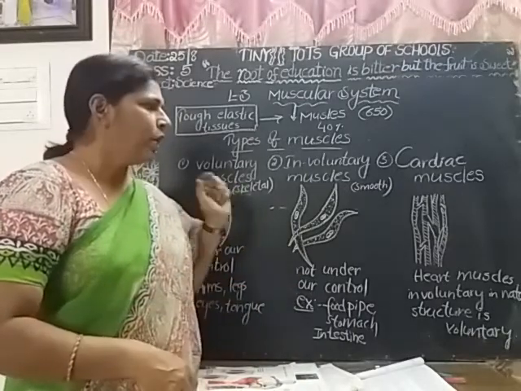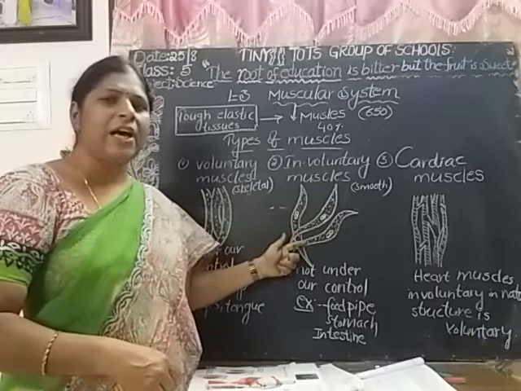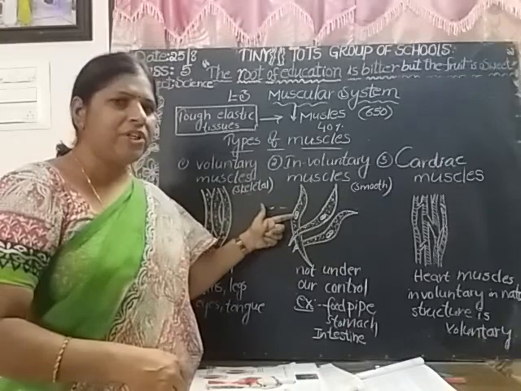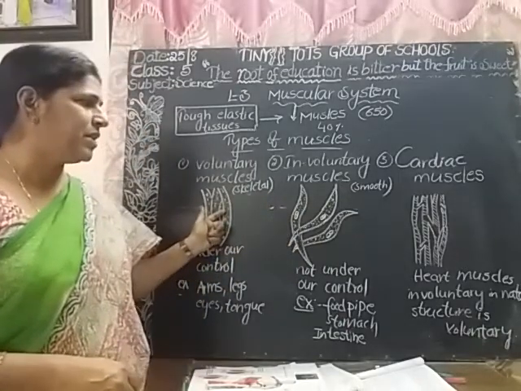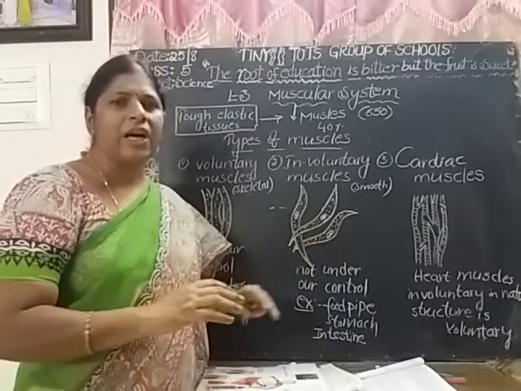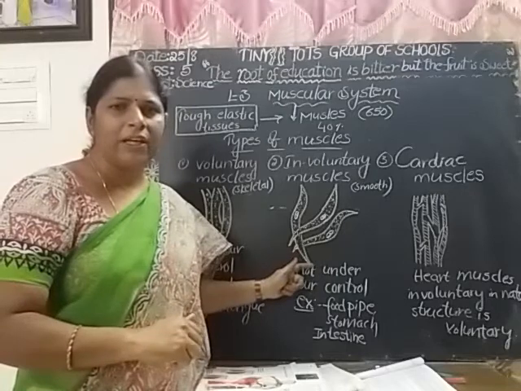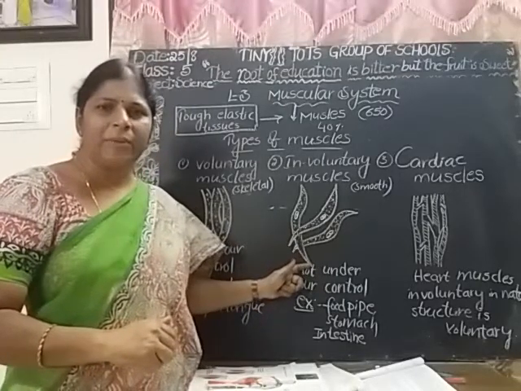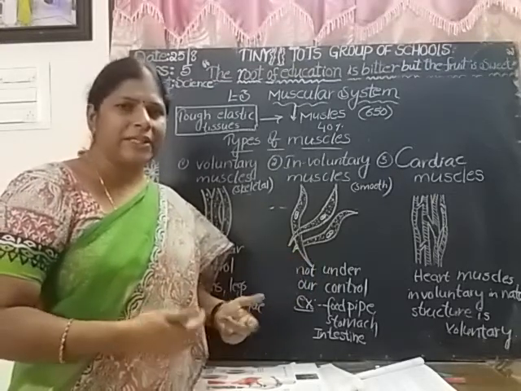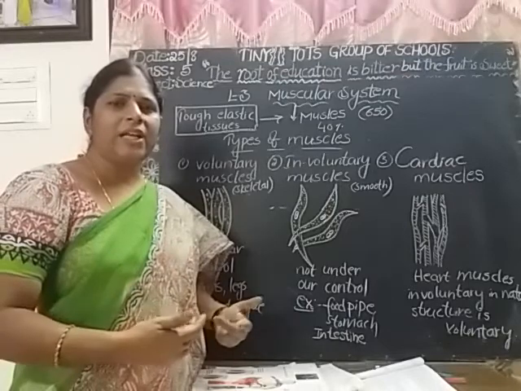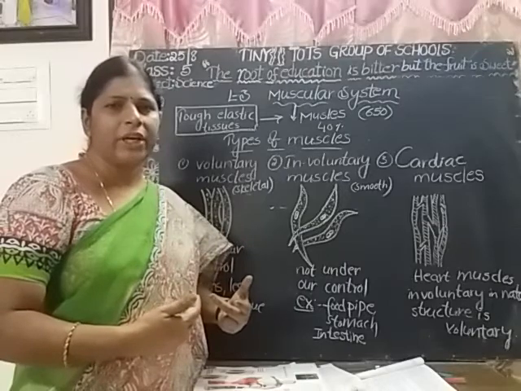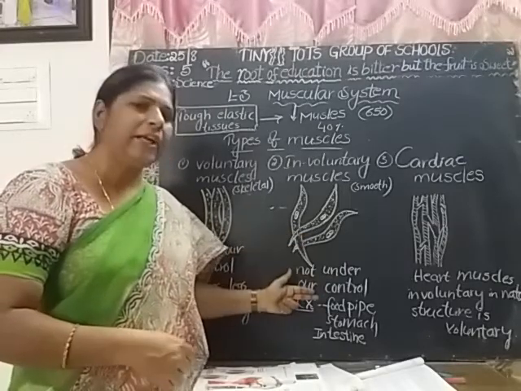Is it clear? What is the next one? Involuntary muscles, also called smooth muscles. These are unstriated muscles. See the picture: these are striated muscles, and these are unstriated muscles. These are not under our control. The muscles which are not under our control are called involuntary muscles. Where do you find the involuntary muscles? The walls of the food pipe, the walls of the stomach, the walls of the kidneys, and also the intestines. All these are not under our control. They keep on working automatically. So these are involuntary muscles.